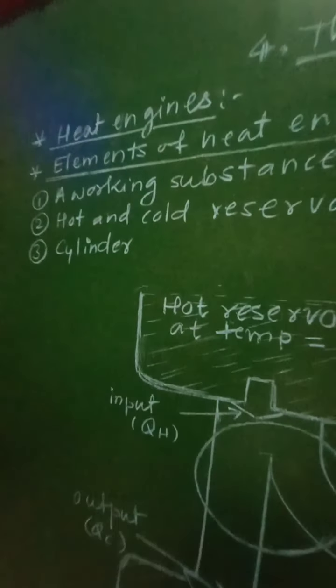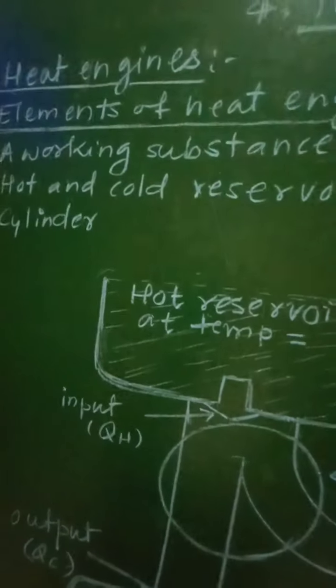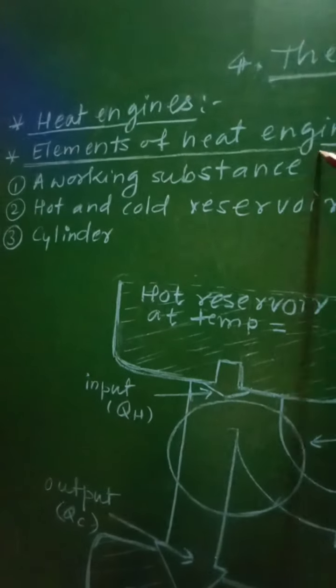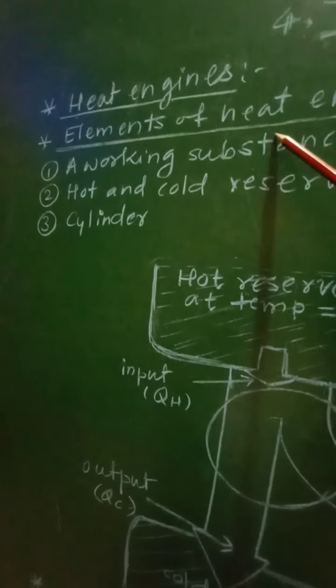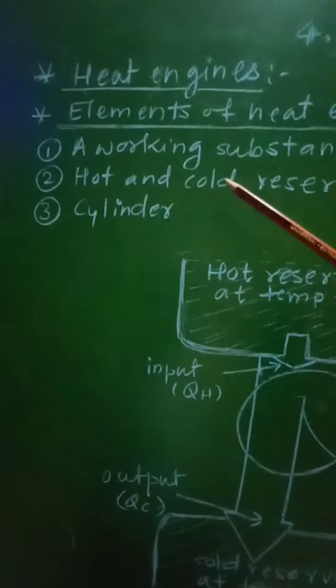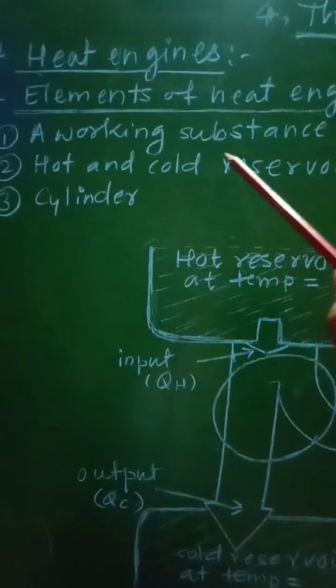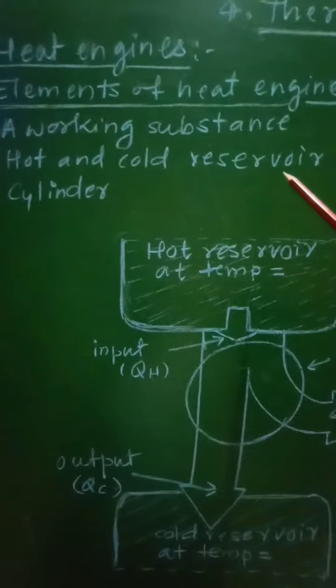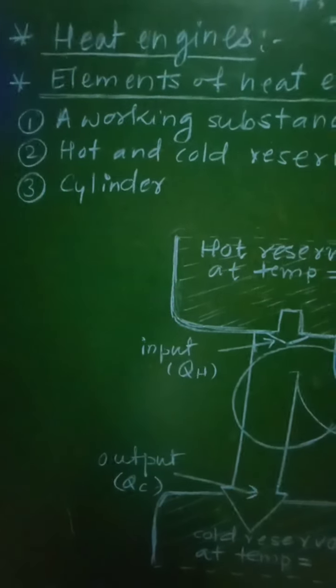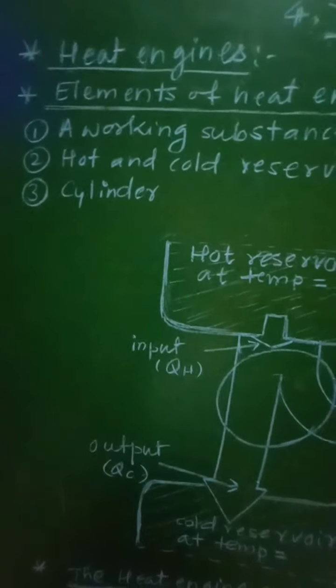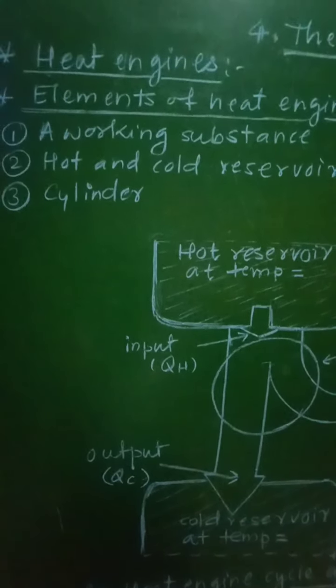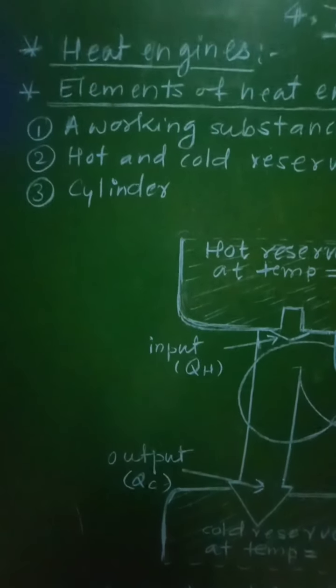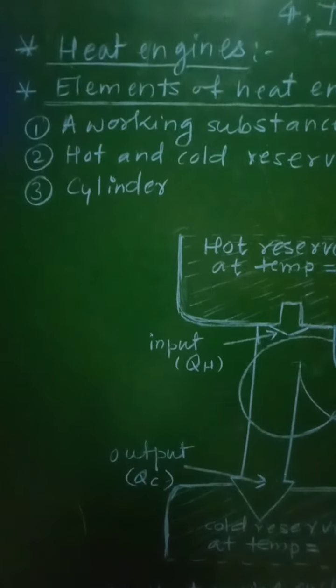And now let us see which are the elements of the heat engine. If you consider the heat engine, it has the elements like first, the working substance, second, hot and cold reservoir, and third, the cylinder. Now let us see these elements one by one. First one is the working substance.